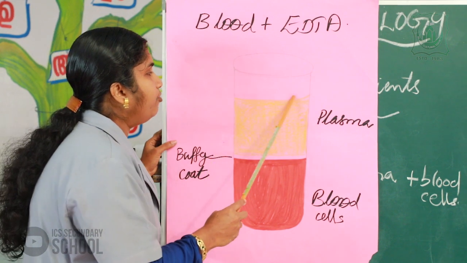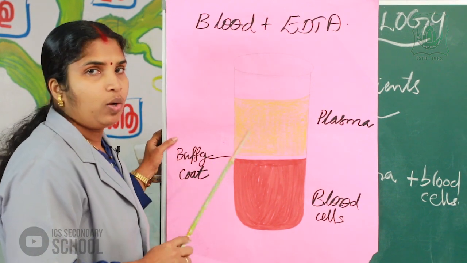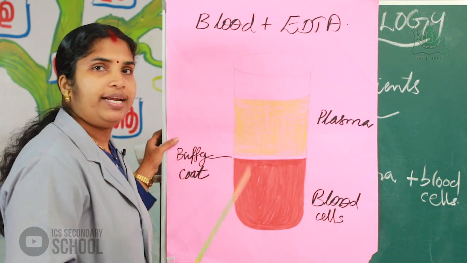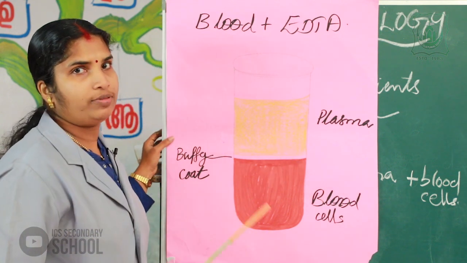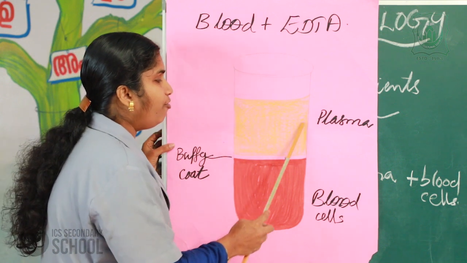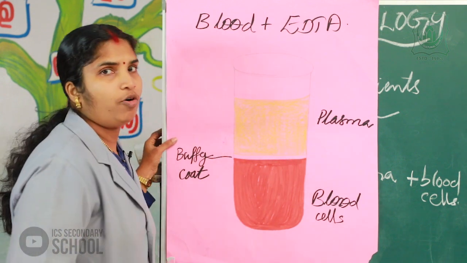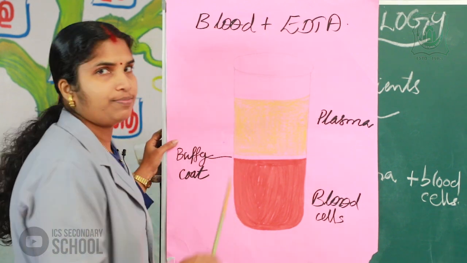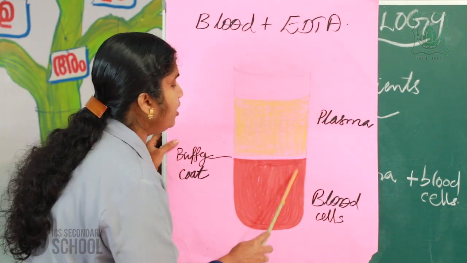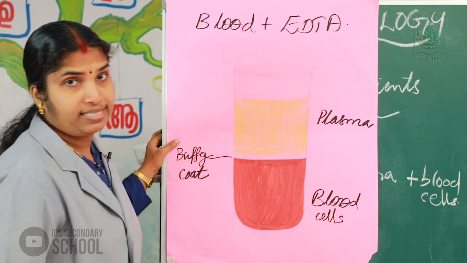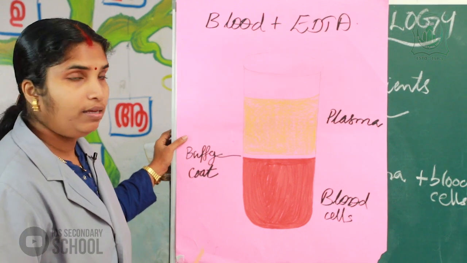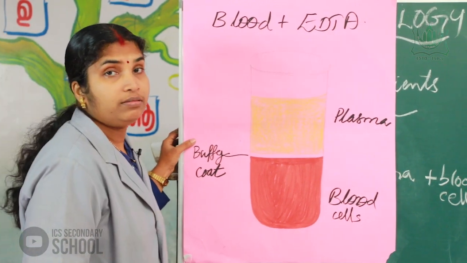In the upper part of the test tube we get the pale yellow color fluid. This pale yellow color fluid is known as the plasma of the blood. In the lower side of the test tube we get the blood cells.